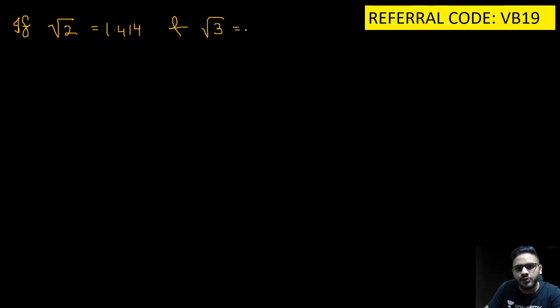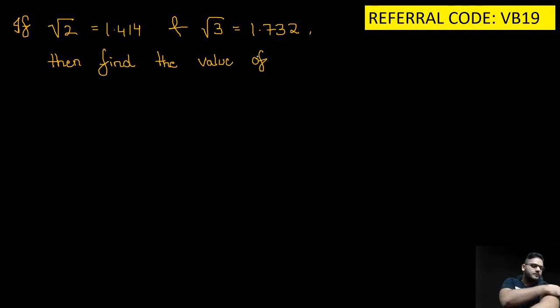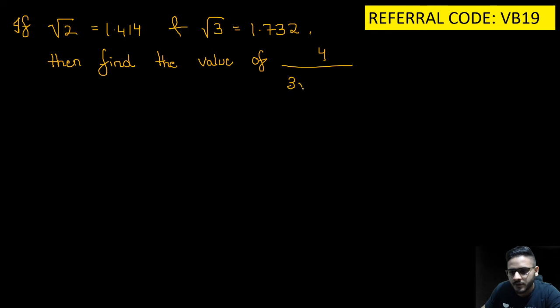Now, if root 2 is equal to 1.414 and root 3 is equal to 1.732, then find the value of 4 the whole upon 3 root 3 minus 2 root 2 plus 3 upon 3 root 3 plus 2 root 2.